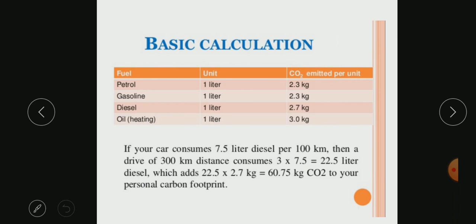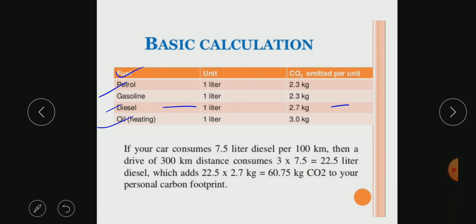Now the question comes, how do we calculate this carbon footprinting? Let us take an example that we are using a car, and the car is a diesel car. You can similarly calculate for petrol, gasoline, diesel, and oil. But let us say we are using a diesel car. If you're using 1 liter of diesel, you're emitting 2.7 kg of carbon dioxide.